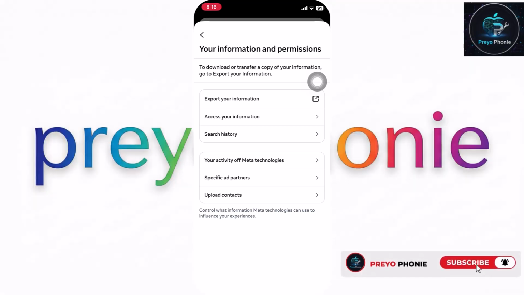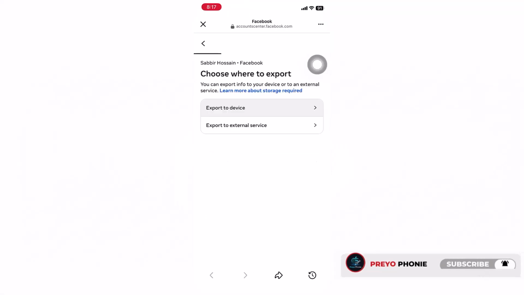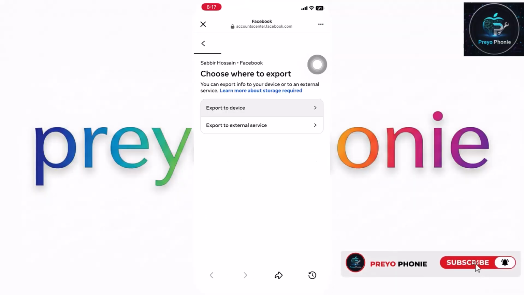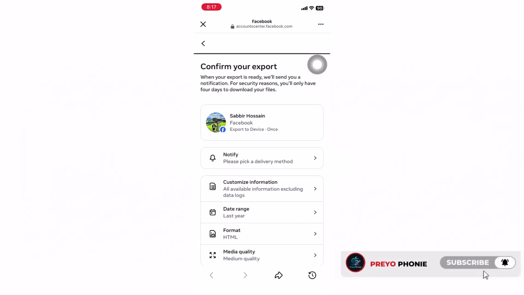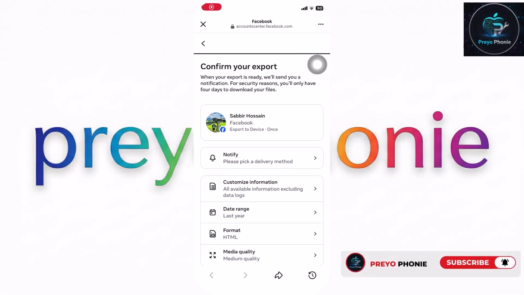Now let's recover your messages. Step 6. Export your information. Now tap on Export your information. Then select Create Export. This option lets you download everything connected to your Facebook account.